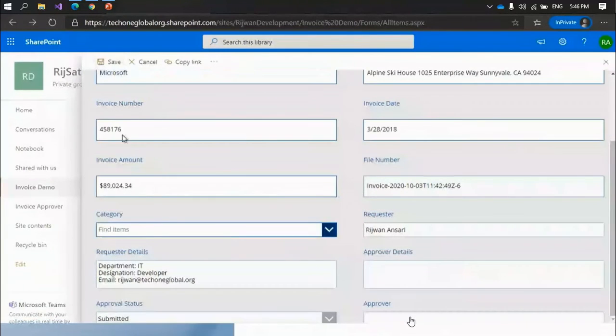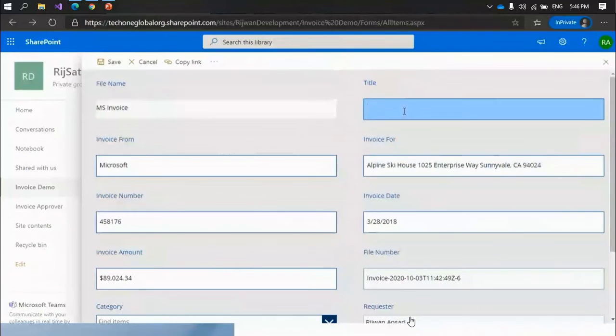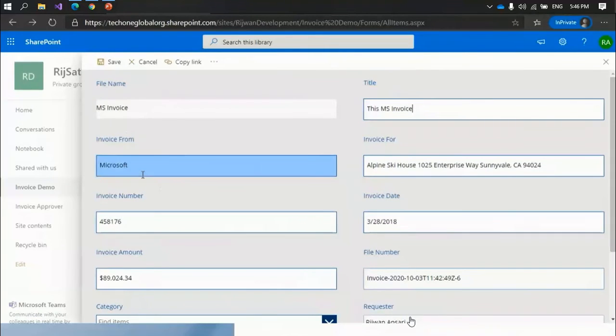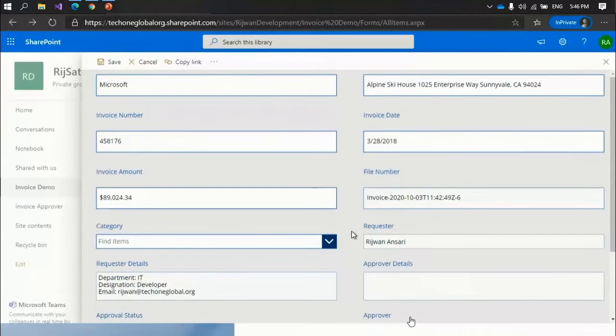Okay, edit it. So all these fields are editable to me. Let's say this is MS invoice. Now if any extraction is incorrect, you have a chance to correct it again. Since we are using AI, there are chances sometimes it may give you some inaccurate results, or some numbers can be different.